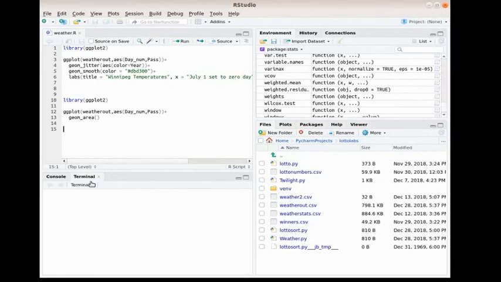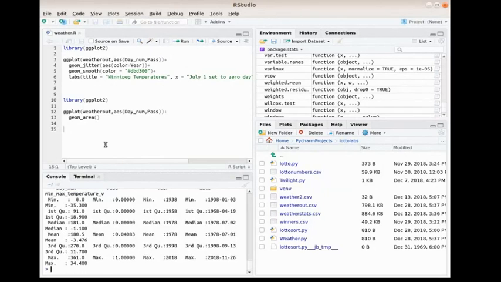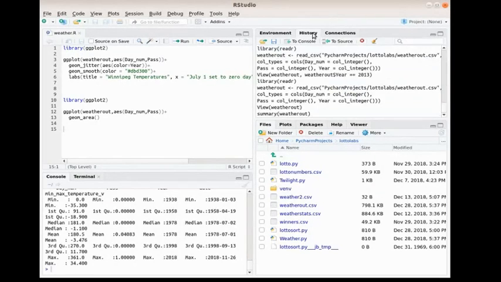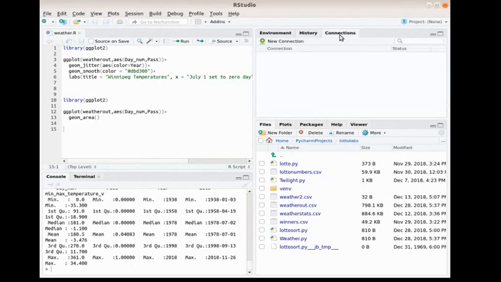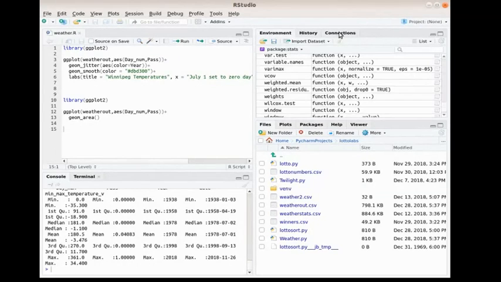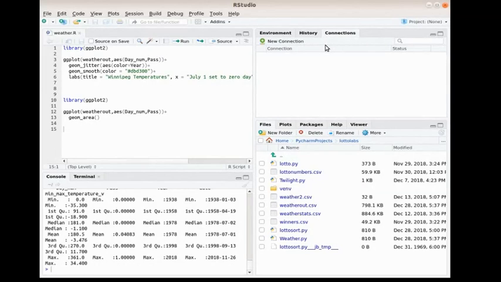I have a terminal, I have a console, I have the software development area, I have the environment. You could look at history, you could look at connections. Connections are interesting because I could pull from the GitHub R library a bunch of different neat statistics, everything from heart disease to smoking to flowers and whatever.